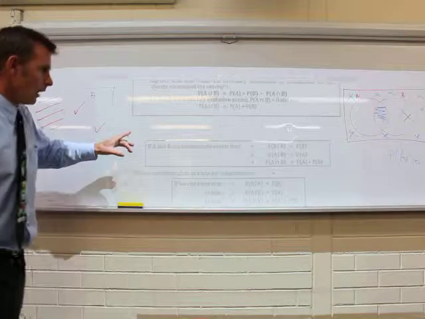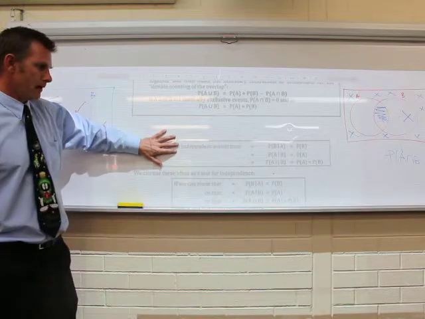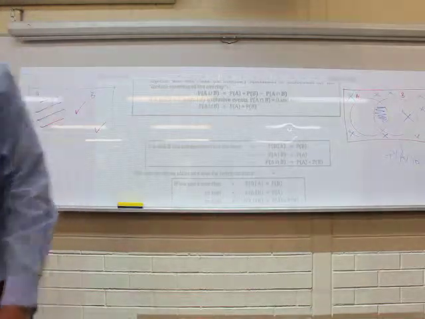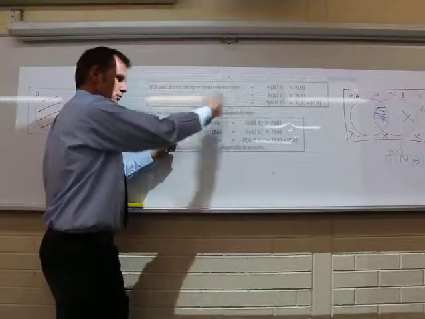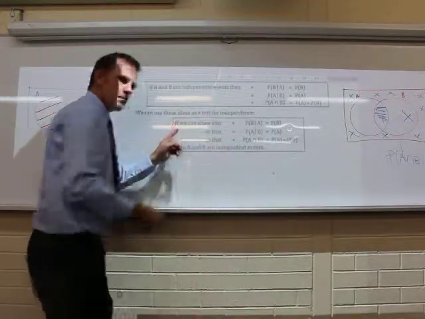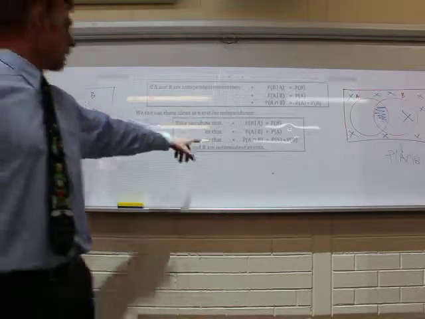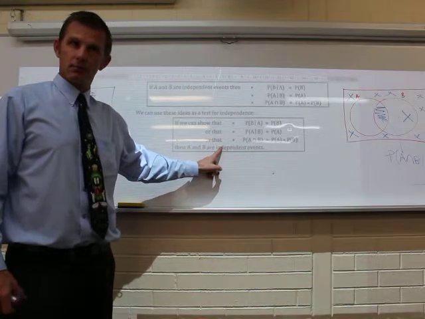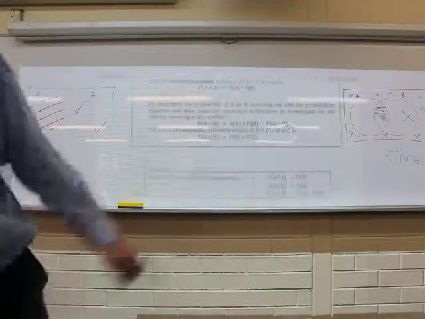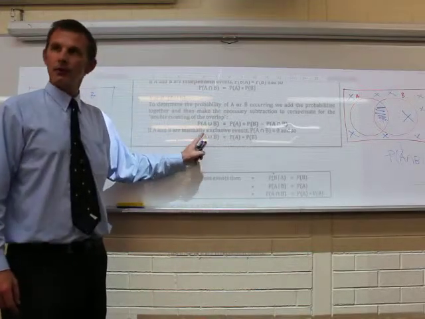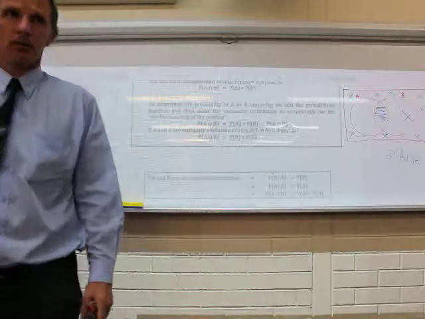So these ones here are true if they're independent events. Therefore, if we want to test for independence, we've got to show that these are true. Notice it says either one of them. If you can show one of those is true, then those events are independent. And remember, the test for mutually exclusive is showing this is true; essentially, you're showing there's no overlap.